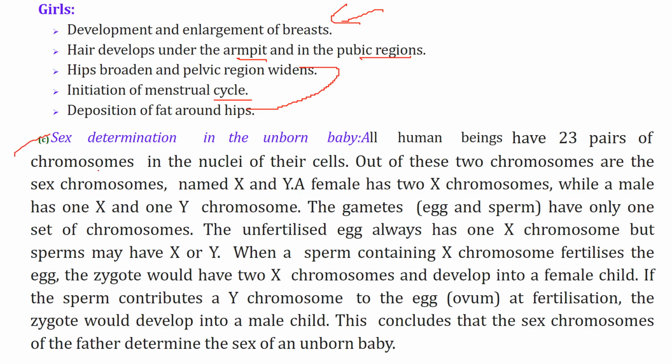The next is sex determination in the unborn baby. So how does it work? All human beings have 23 pairs of chromosomes in the nuclei of their cells.